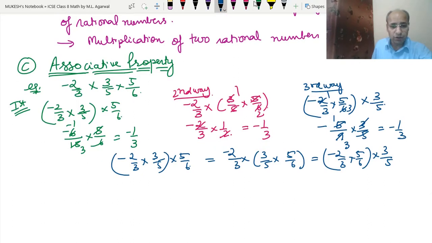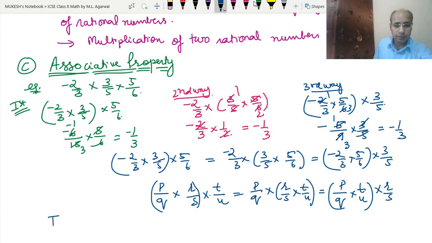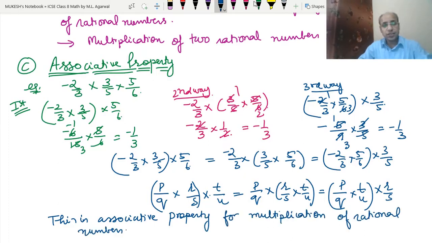In general, how can we write it? P upon Q into R upon S into T upon U. Let's say we multiply this first. It is the same as P upon Q into R upon S into T upon U, which is equal to P upon Q into T upon U into R upon S. So this is the associative property for multiplication of rational numbers.